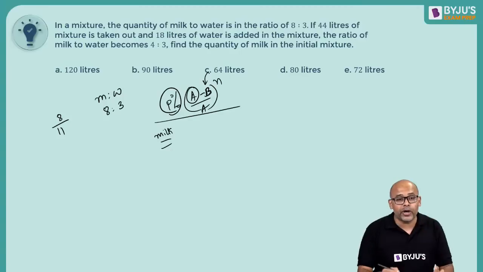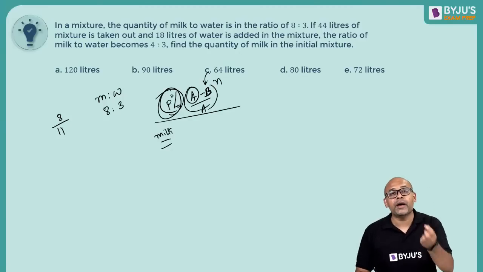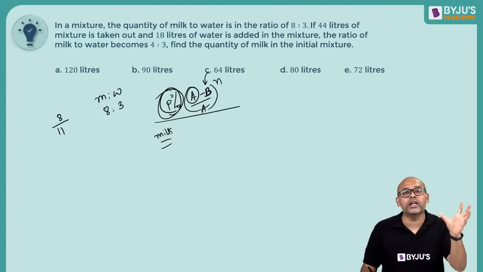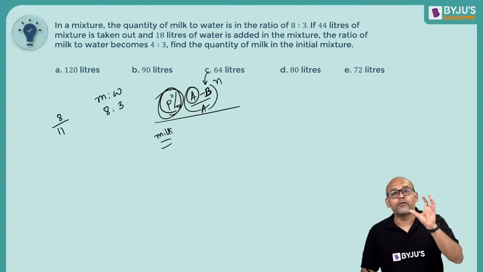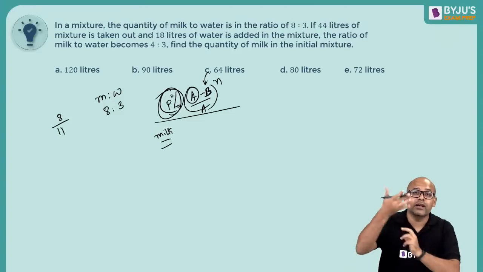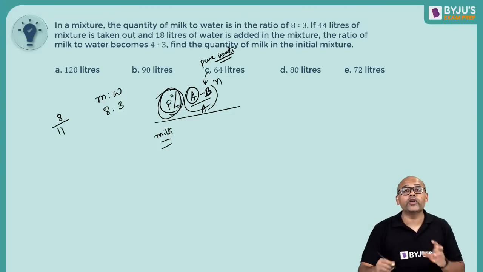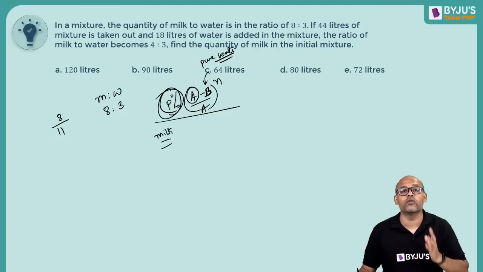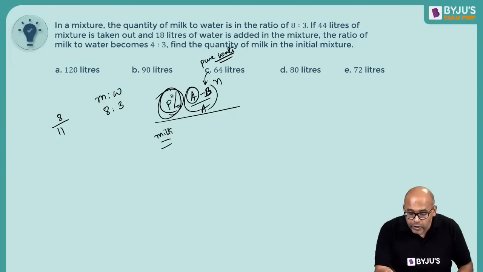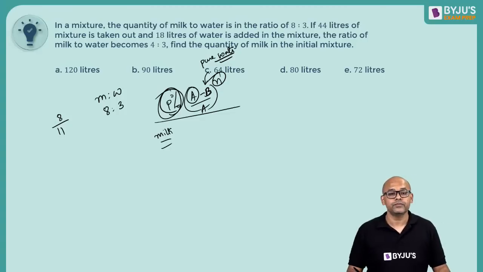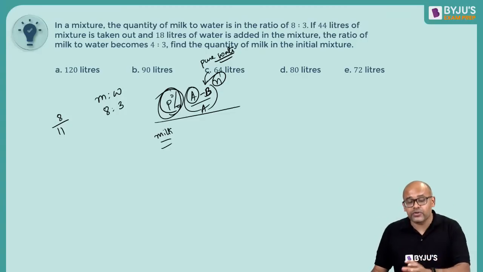So the starting point is P%. A minus B by A tells you the total initial quantity is A. B is taken out and then you are replacing it with, remember, this should always be pure water. So what are you replacing it with? You are replacing it with pure water. How many times are you doing it? You are doing it n number of times. In such a case, you can use this formula.